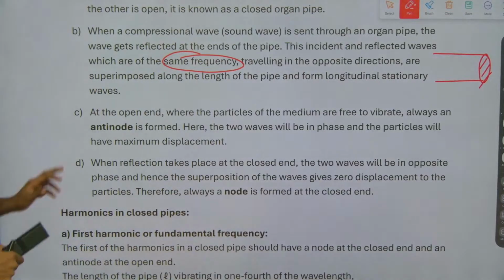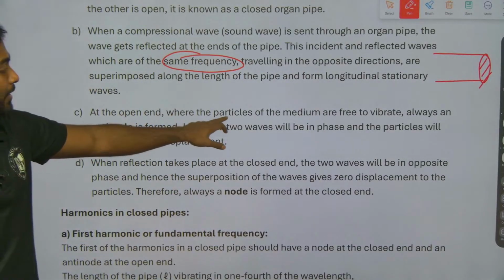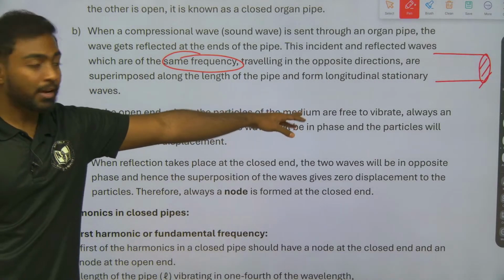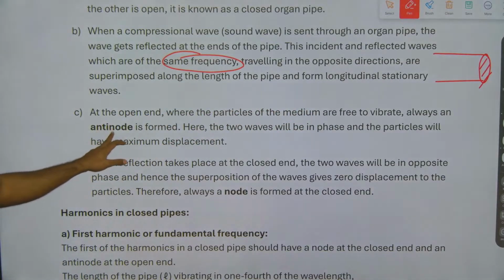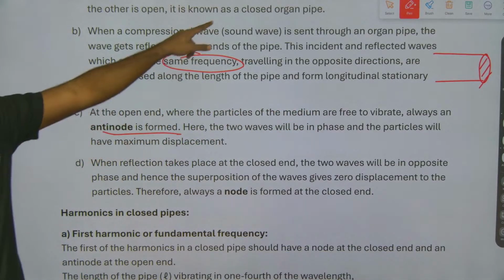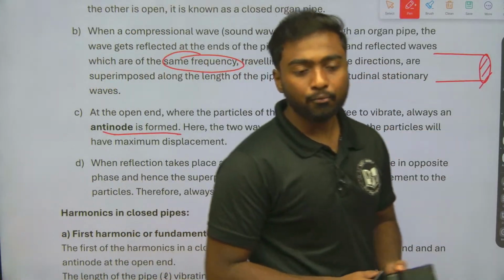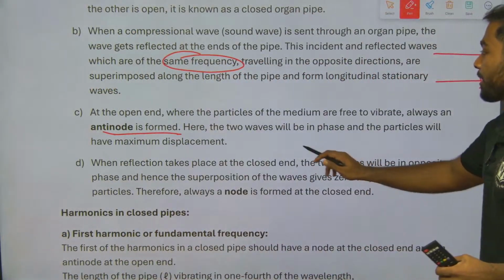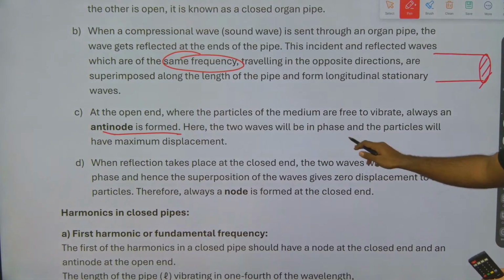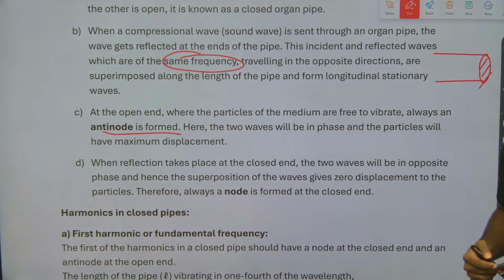Third, at the open end the particles of the medium are free to vibrate and an antinode is always formed. That is what we have discussed: an antinode will be formed. Here the two waves are in phase and the particle has maximum displacement.